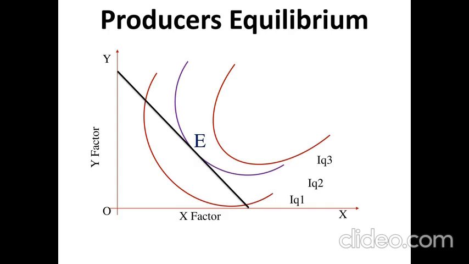See, at point E, the producer can reach equilibrium because the iso-cost line is tangent to the iso-quantity curve. It means whatever he invests, the same amount he is getting back. This is the meaning of equilibrium, where cost is equal to benefit. At this particular point, the producer will get equilibrium with the help of iso-quantity curves.